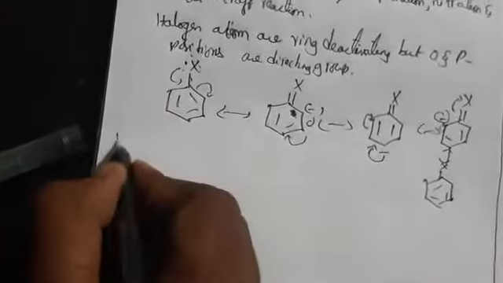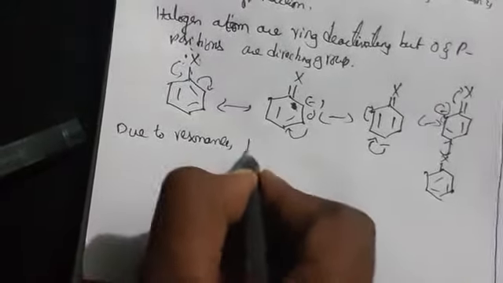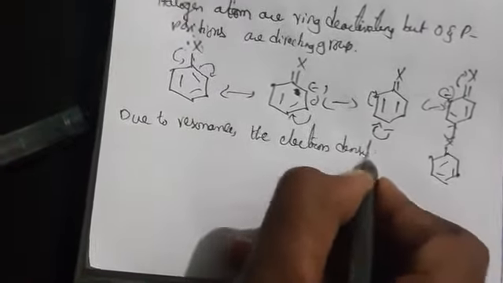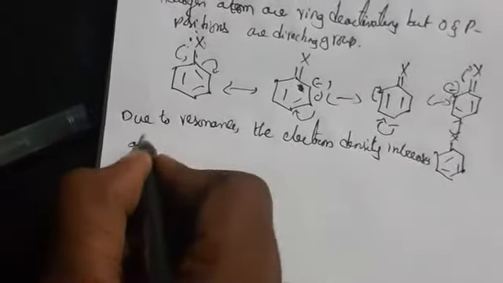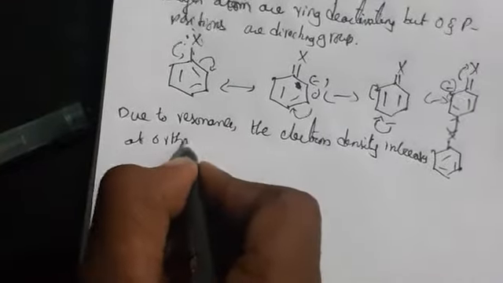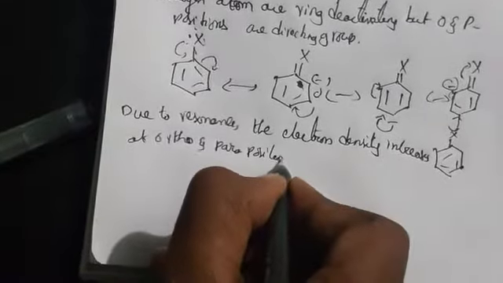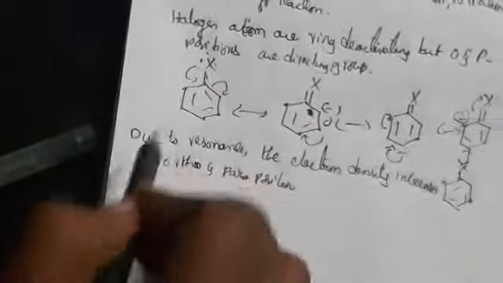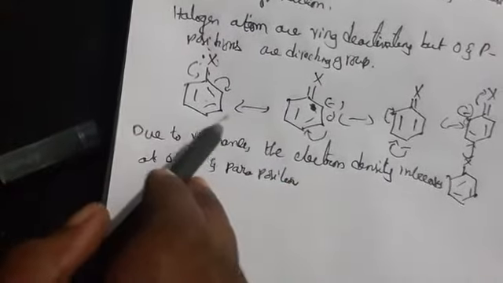So due to resonance, the electron density increases at ortho and para positions, while at the meta position it is decreasing. This is the reason.